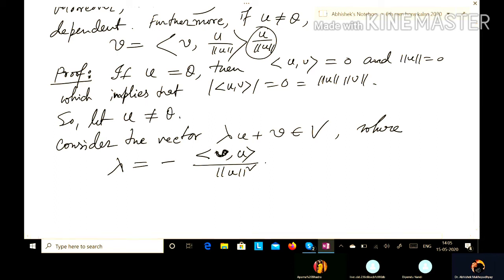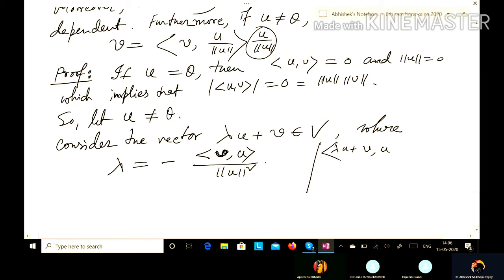We can have this kind of scalar by the condition that lambda u plus v is orthogonal to u. Just look at this one, I am writing it down.